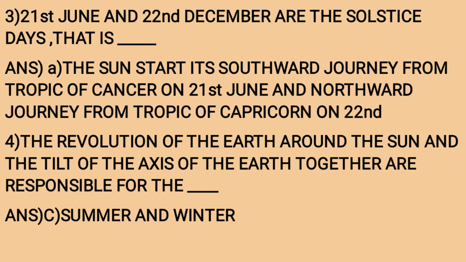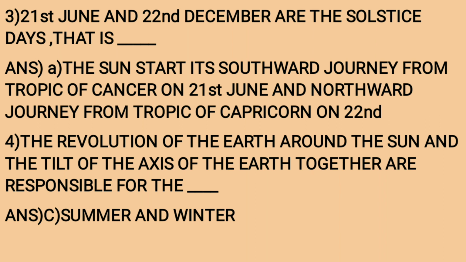Question number 3. 21st June and 22nd December are the solstice days, that is dash. Means exactly what happens on 21st June and 22nd December. As I've already explained to you exactly what happens over here. Option A. The sun starts its southward journey from Tropic of Cancer on 21st June and northward journey from Tropic of Capricorn on 22nd December. The word December is not printed. Please add December.